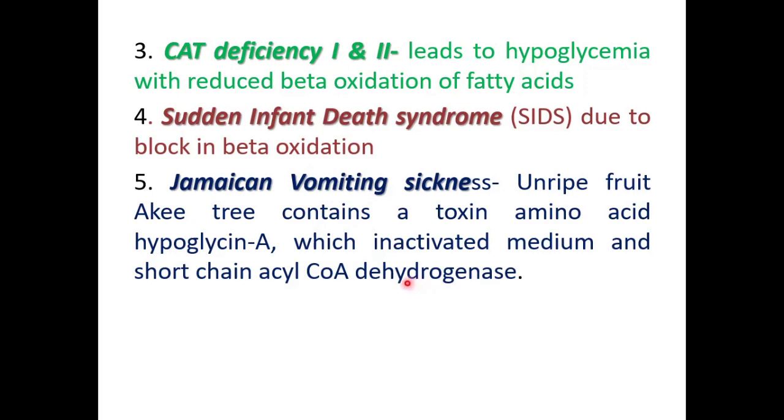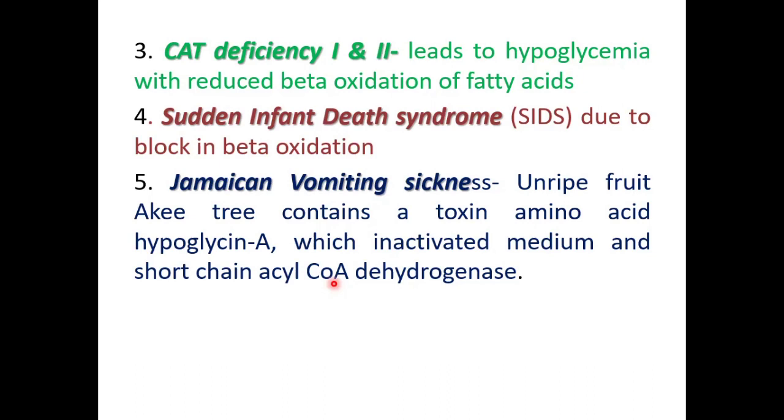Now all these disorders of beta oxidation occur because mitochondrial fatty acid oxidation is the major pathway for energy production during fasting and strenuous exercise. So if there is an impairment in mitochondrial fatty acid oxidation, this will lead to severe hypoglycemia.